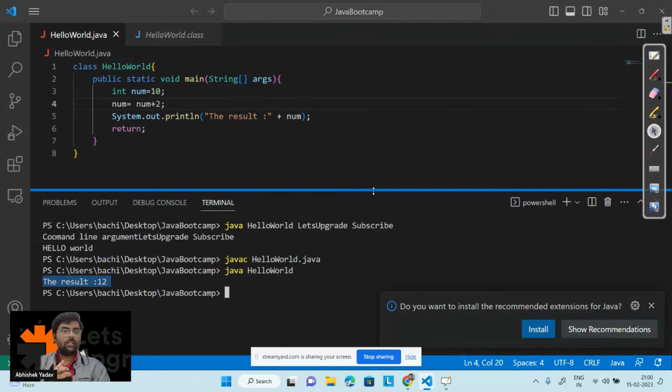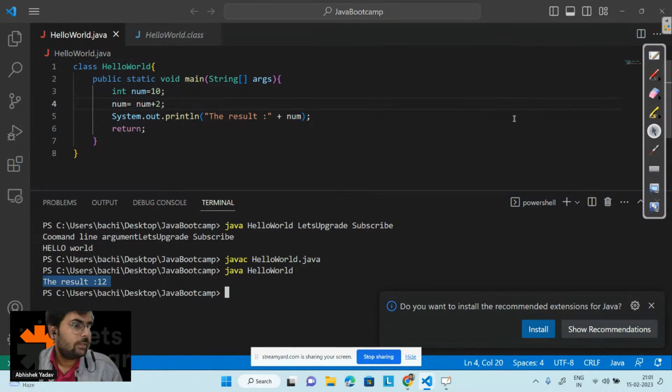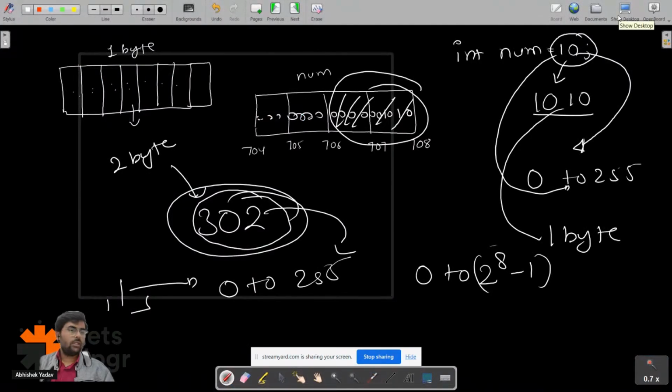It will take 10 to 15 minutes to discuss what happens behind the scenes when you store a character, what happens between float and double, and what the difference between float and double is. It will take a lot of time, and we have already reached the time limit, right? So I hope you have got a high level understanding of how things happen behind the scenes, right?